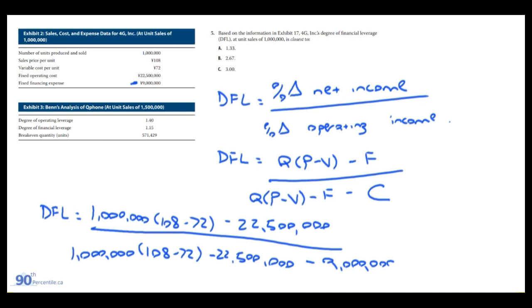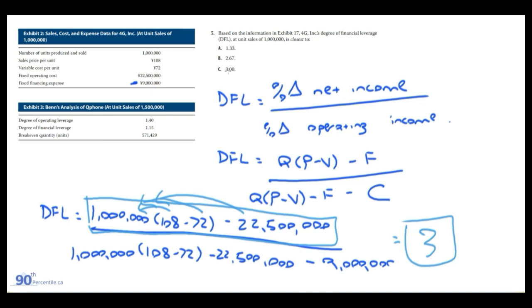So you can notice before I calculate this, you can notice up top that this here is actually your operating income, right? Because you have your number of units you sold times the price. This would be revenue, and then times the unit cost. That would be your cost of goods sold. And then here's your fixed cost. So it's like a full P&L almost. Anyway, I run this out and I get an answer of 3. And our answer is C, 3.